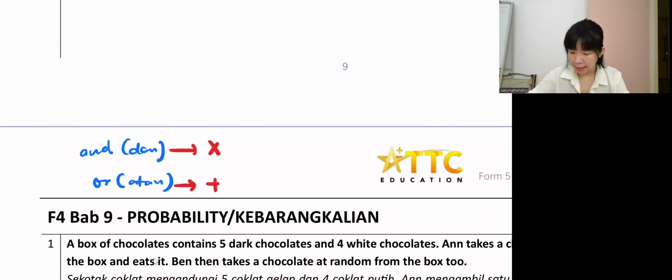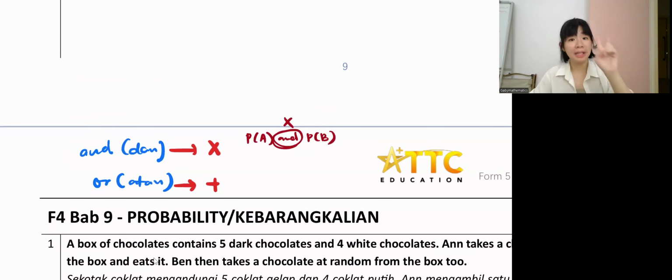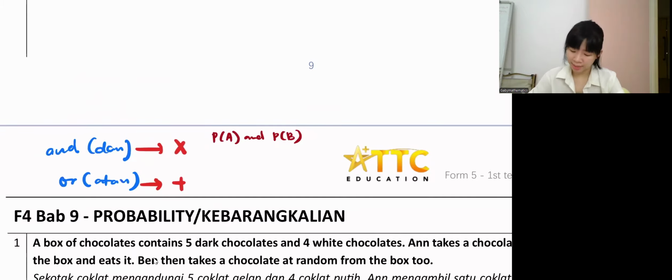When they talk about probability, they like to say probability A and probability B. When you see "and", it means times, so the two probabilities are multiplied together. Correct. But "and" also means this: if we draw a Venn diagram, let's say this is A, this is B. When we say "and", it means intersect.